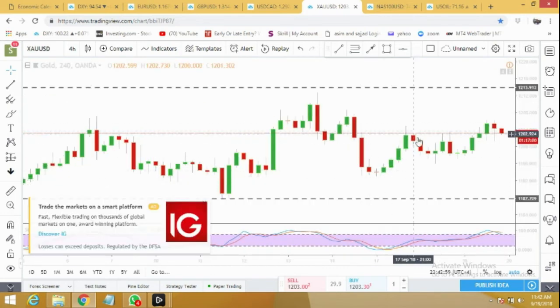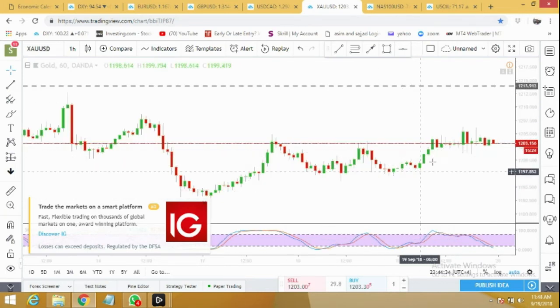From here we can see the rallies are getting bigger, and tomorrow in the Asian session I'm expecting it will at least try to reach 1209, and from there it will try to reach 1213 and above. On the hourly time frame we can see it has broken a previous high, and right now it's making a bullish flag and just getting ready for another rally.